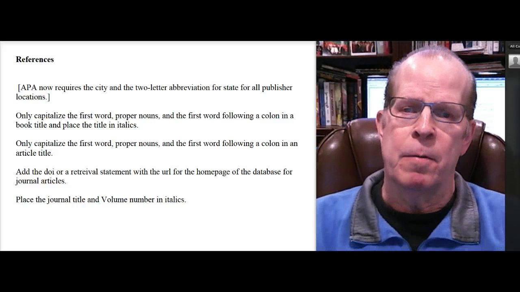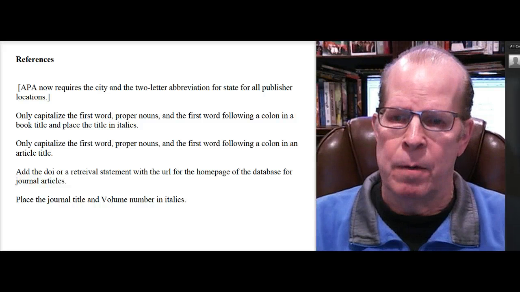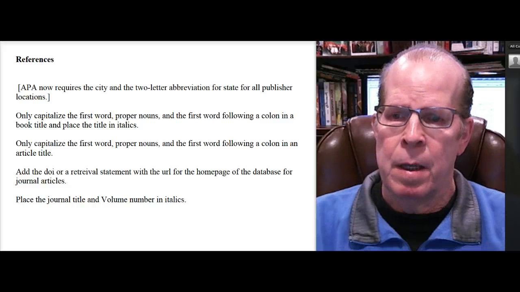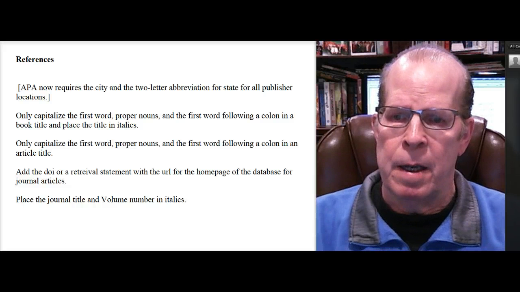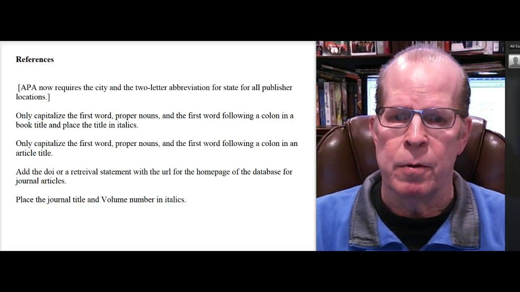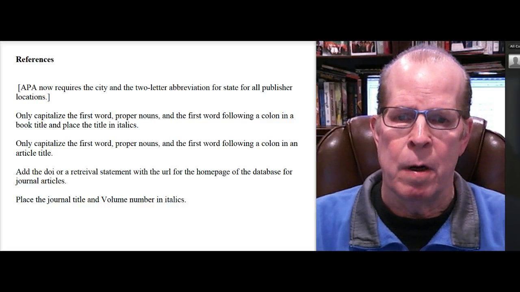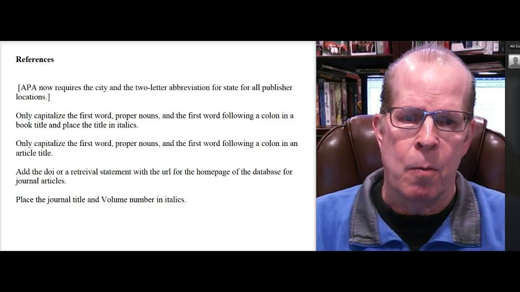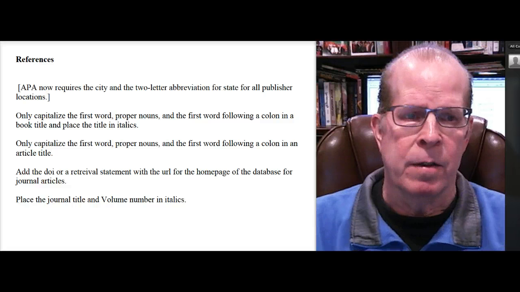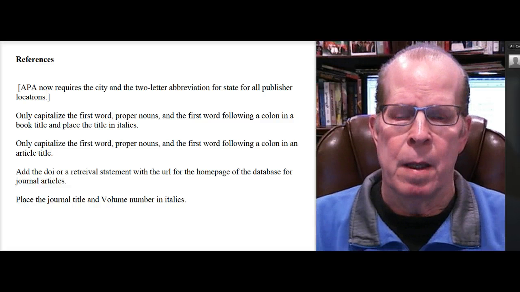There's been a lot of going back and forth on these DOIs, and what the APA settled on is you use a DOI or a retrieval statement for all journal articles. In the retrieval statement, you provide the URL for the home page of the database for the journal article, not the extensive URL.